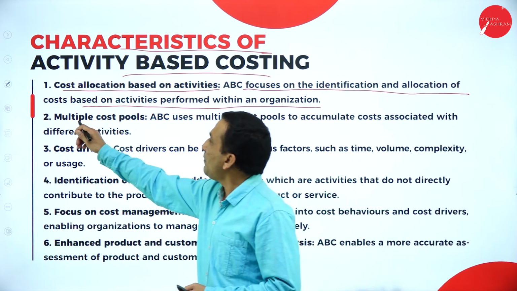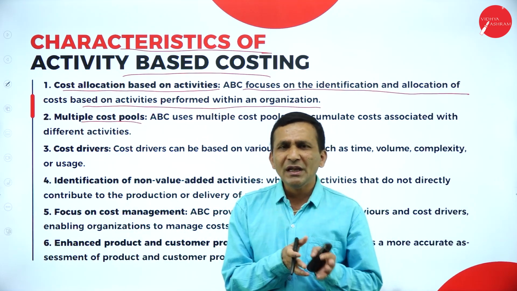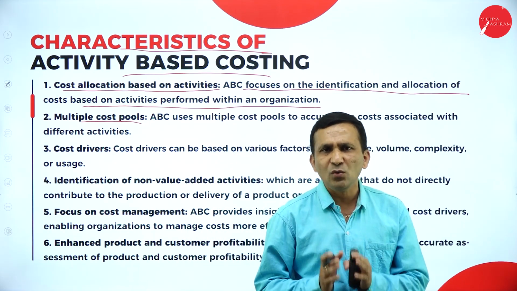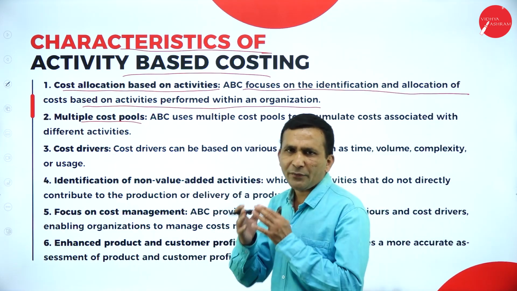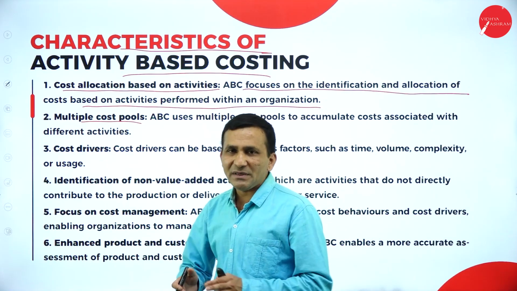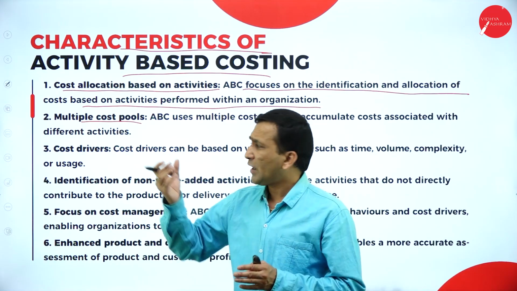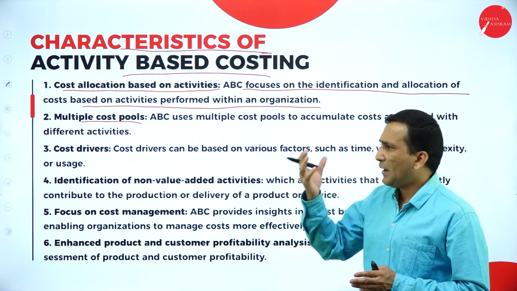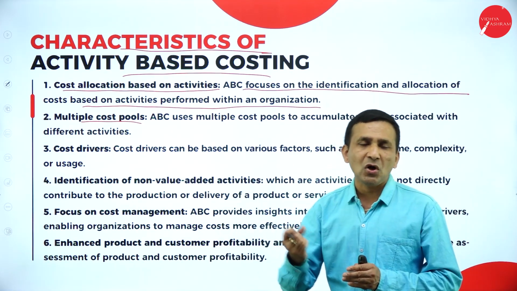The next one is multiple cost pooling. In traditional costing, we use only one cost pool, one cost driver. But in ABC there are multiple cost pools: from product design, how much cost is pulled; from machine setup, how much cost is pulled.